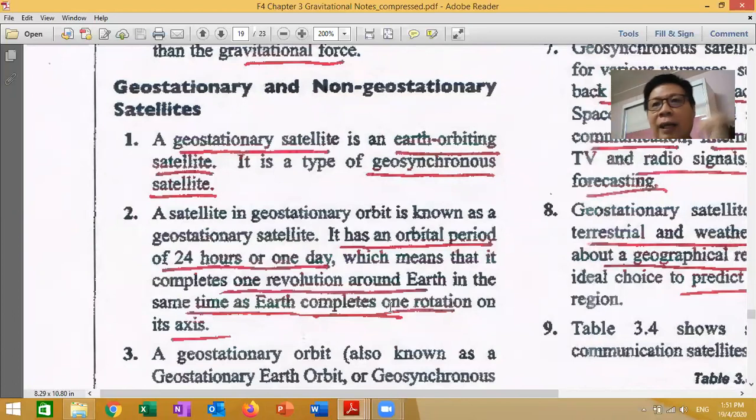So if the satellite is on top of Malaysia's sky, it will always remain in Malaysia's sky, because the Earth makes one turn in 24 hours, and the satellite also makes one turn in one day. Which means it completes one revolution around the Earth at the same time as the Earth completes one rotation.